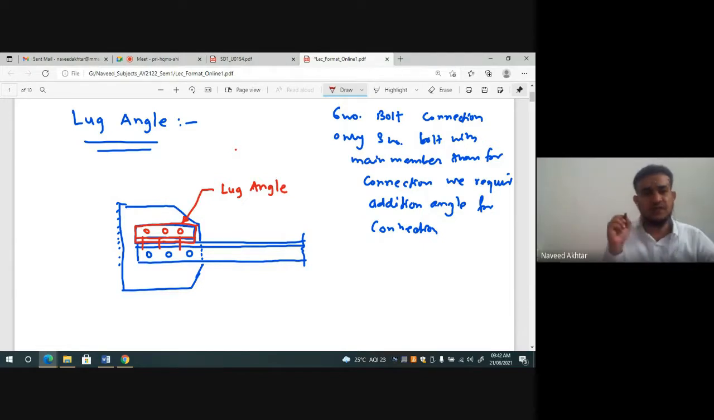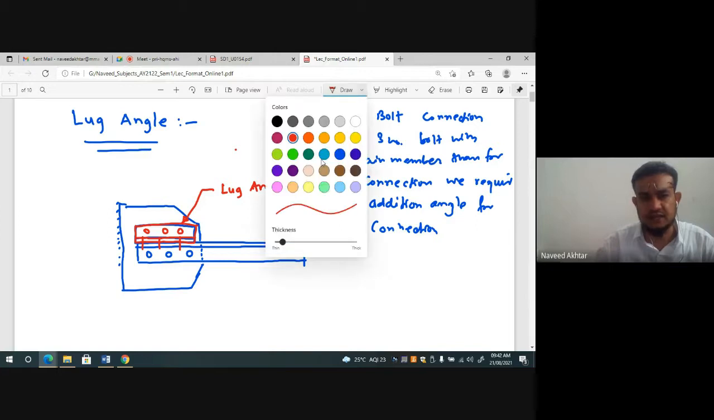So why are we providing the lug angle? When our length of connection is short, we complete the connection with an additional angle. That applies in bolted connection and welded connection also. It is not only for bolted connections. In a welded connection too, if the required length of weld is not available, you can provide an additional angle to complete the length of connection. That additional angle is called the lug angle.